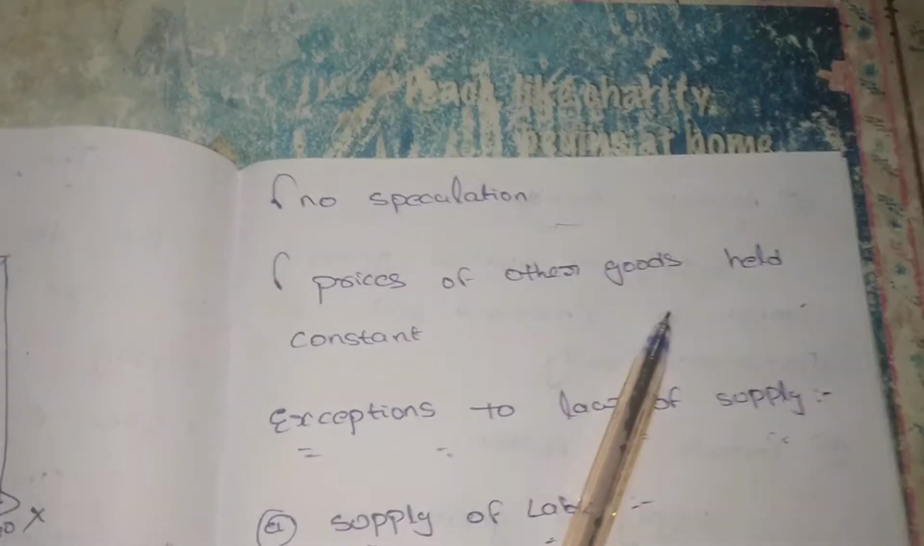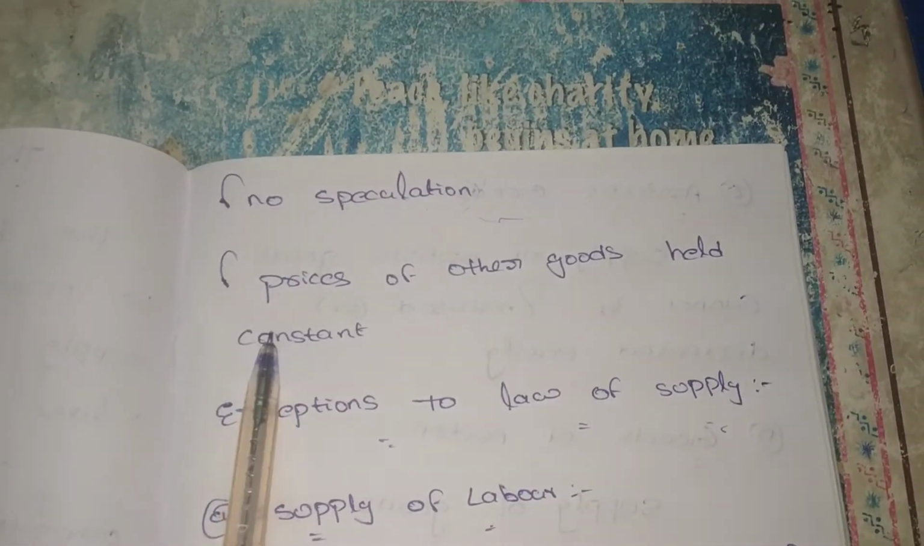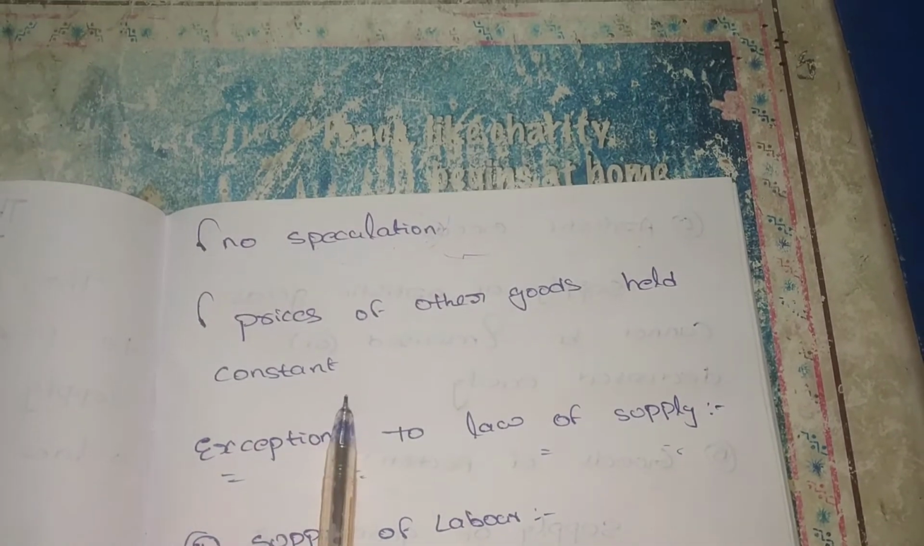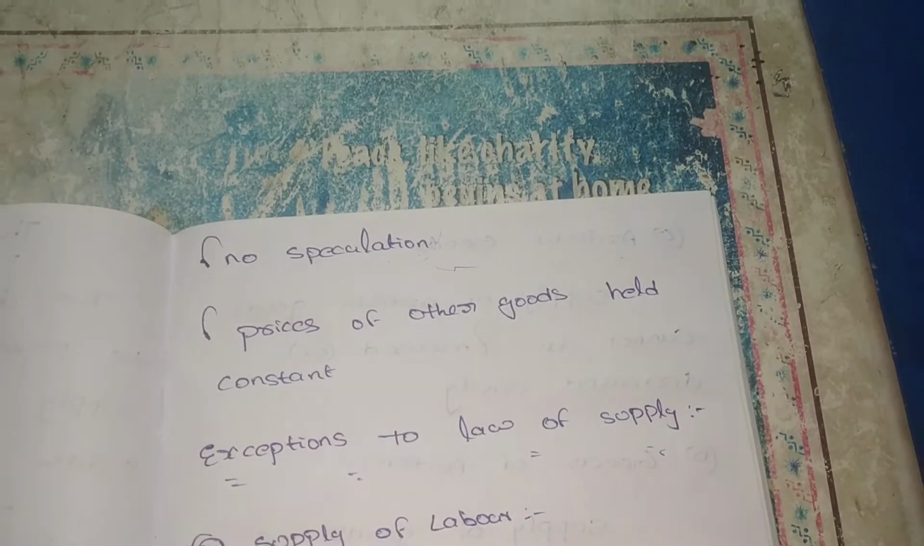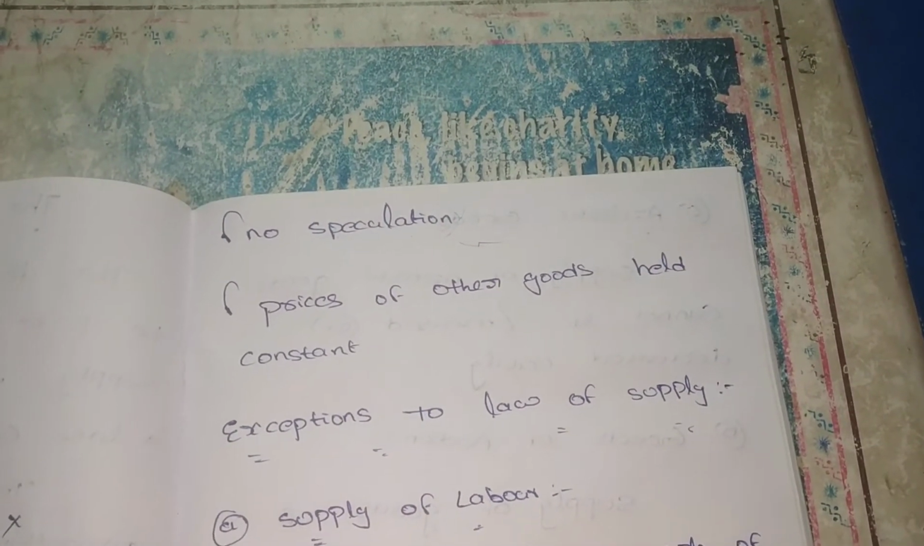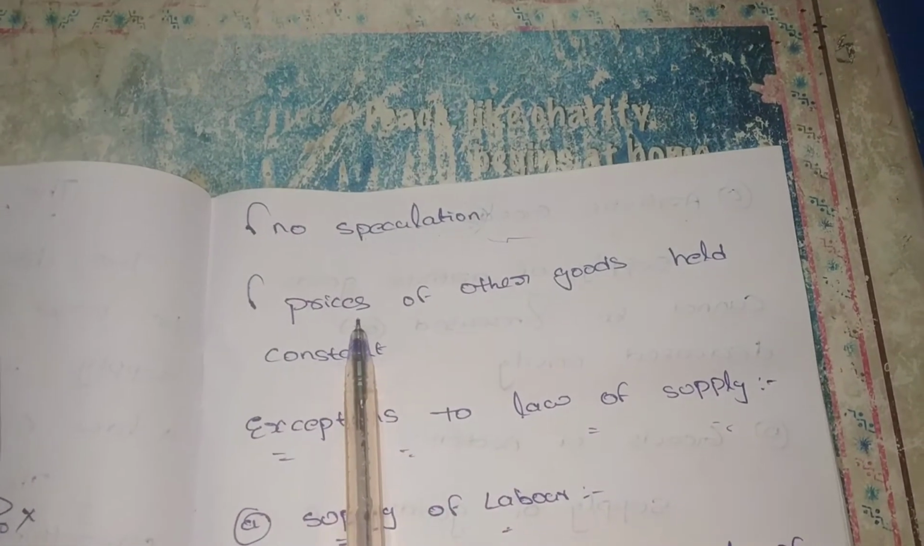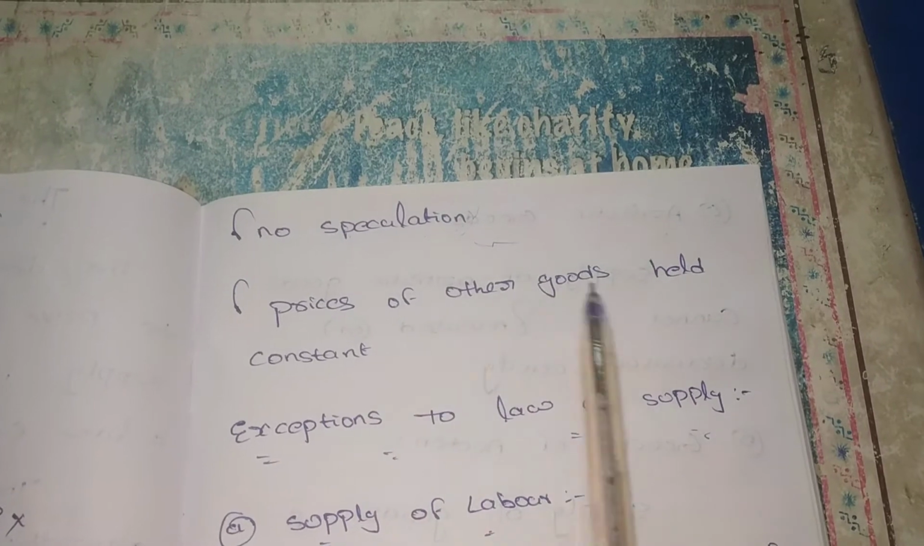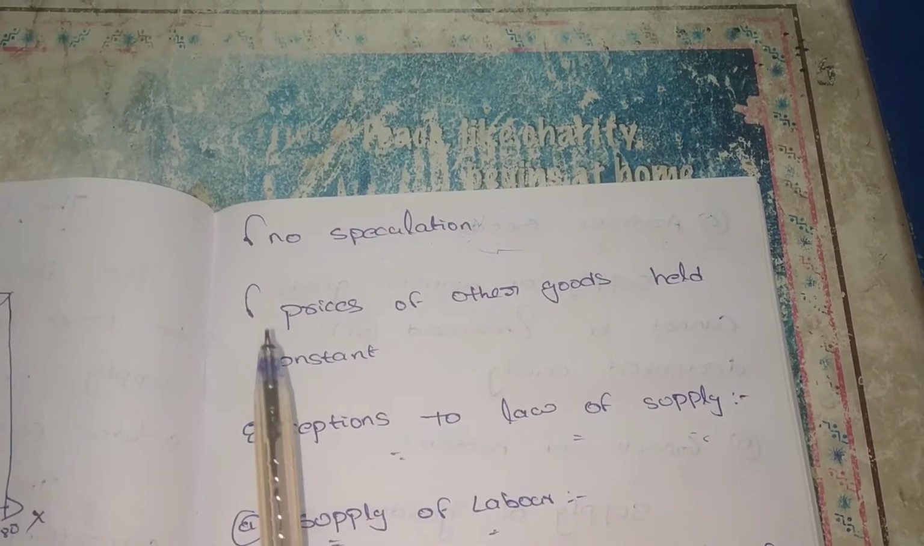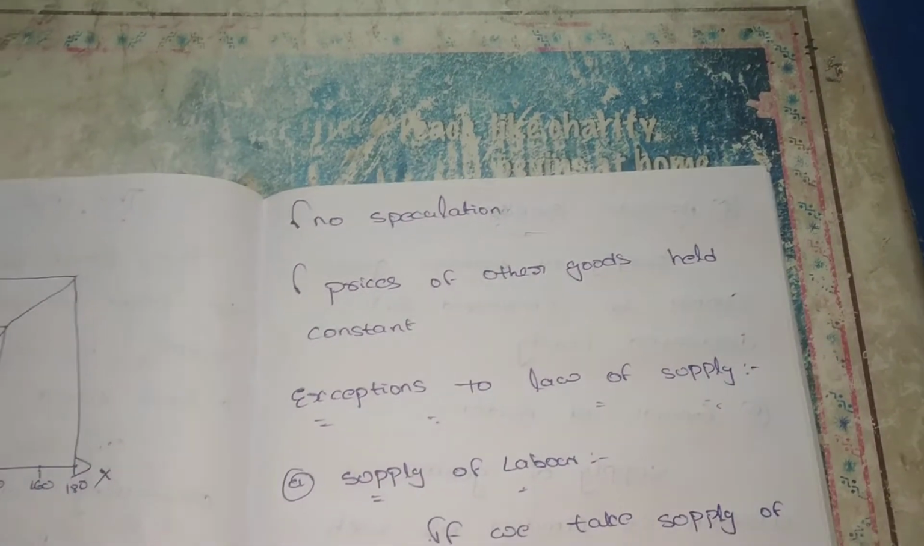And next, prices of others held constant, meaning prices of other goods. We already saw an example in the previous lecture, that is bread and cheese. If there is any change in the price of another good, the supply will change. So here we assume that the prices of other goods are held constant. There is no change in the prices of other goods. These are all the assumptions.